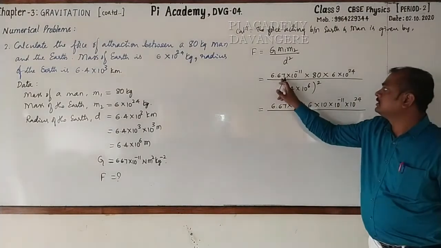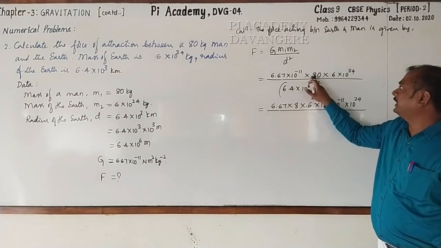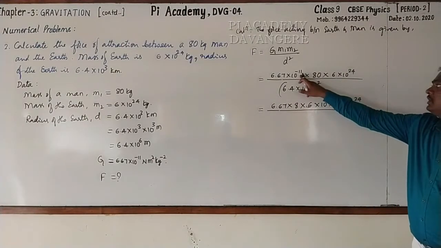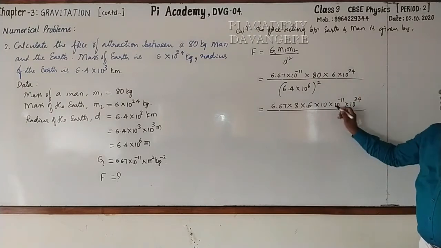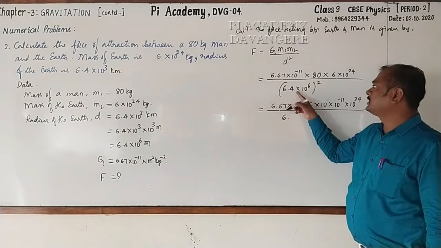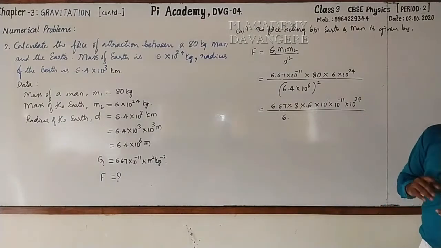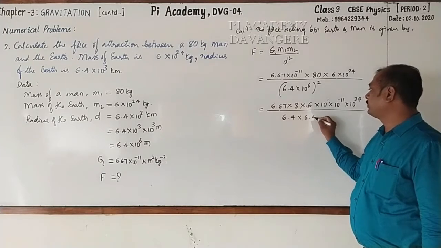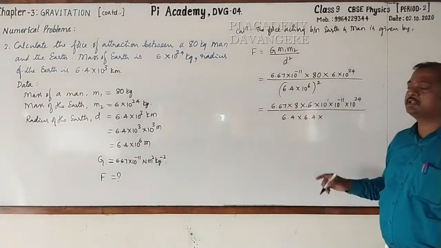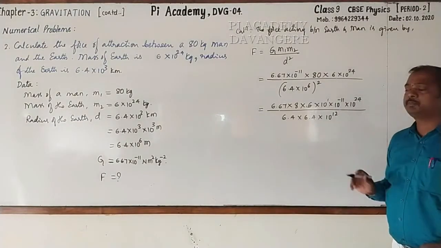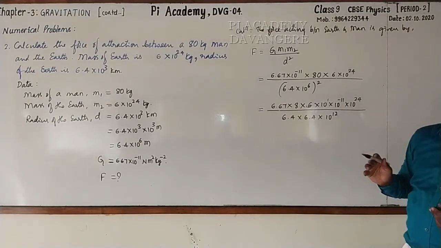See that? 6.67, then 80 is written as 8 into 10, then 6 has been written as it is. 10 raised to the power minus 11 into 10 raised to the power 24. In the denominator, we have 6.4 into 10 raised to the power 6 whole square. So each term should be written twice. 6.4 into 6.4 into 10 raised to the power 6 whole raised to the power 2 can be written as 10 raised to the power 12.